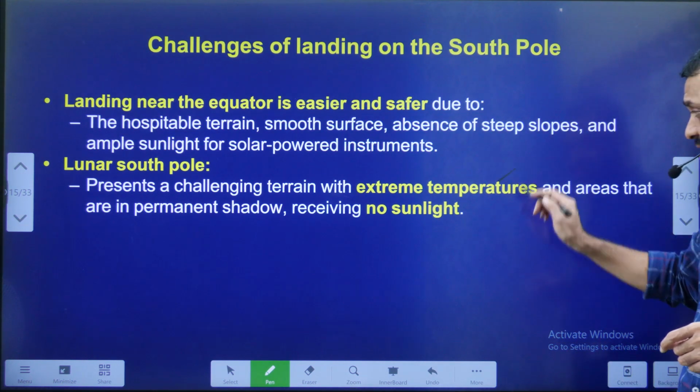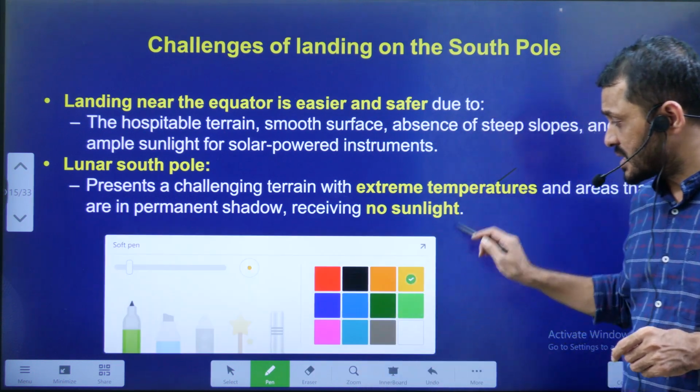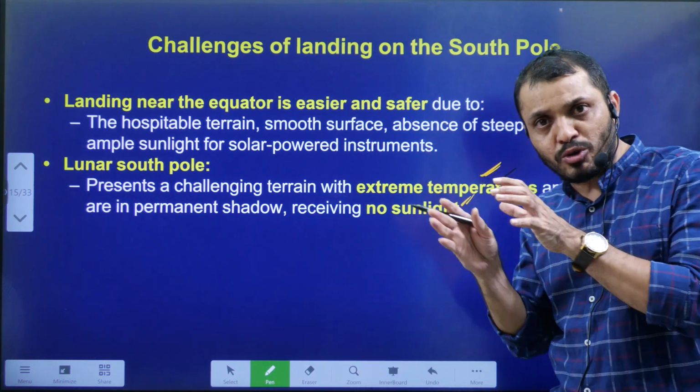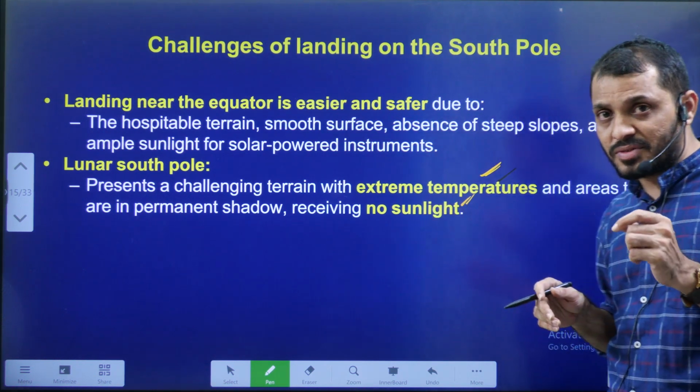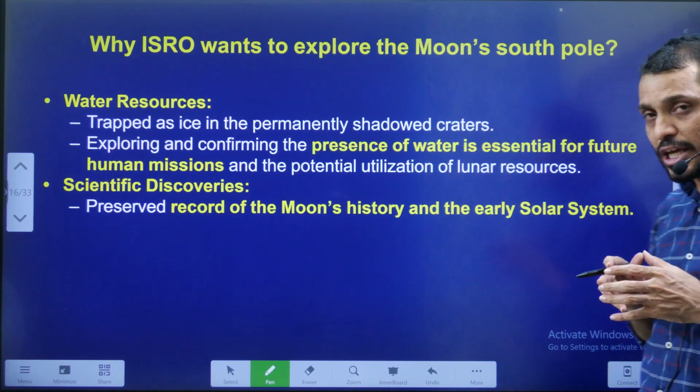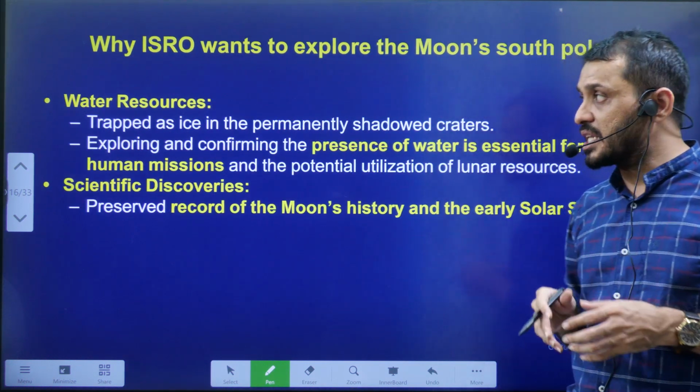Because of the extreme temperature, and because this south pole is always towards the shadow region of the moon, there is no lighting and extreme temperature. These are some of the challenging factors for the landing of Chandrayaan-3 in the south pole.